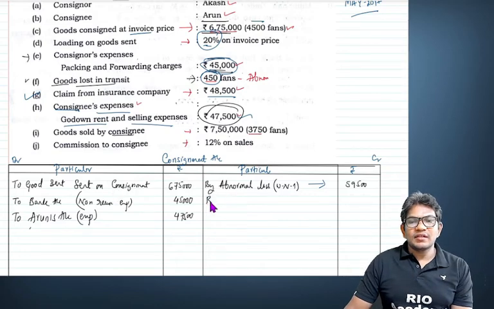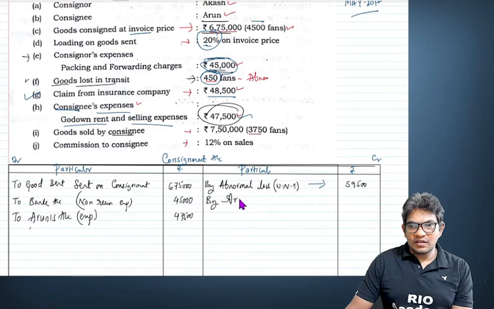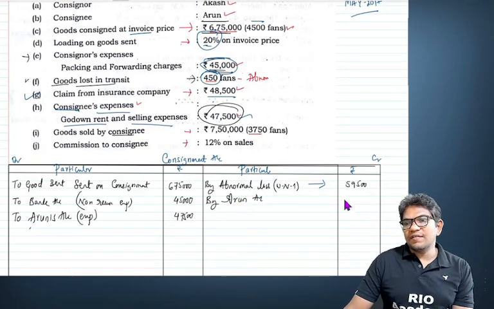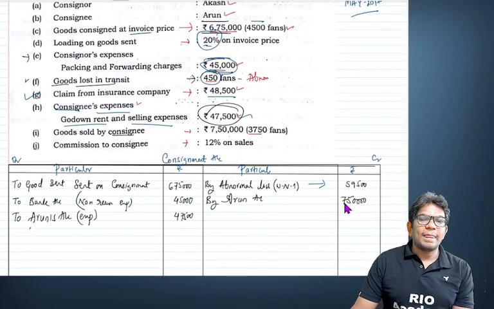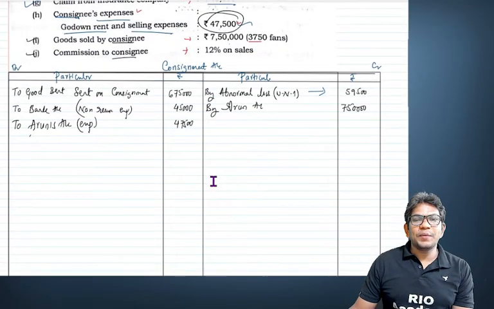Goods sold by consignee. Whenever there is a sale, we are going to make it credit. Arun's account. How much is the sale? 7,50,000. All right, so this is also done. Next, commission to the consignee. Who is the consignee? Arun. Again, we should pay the commission.